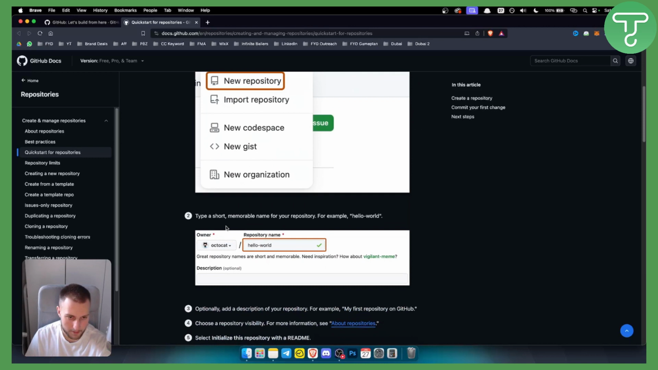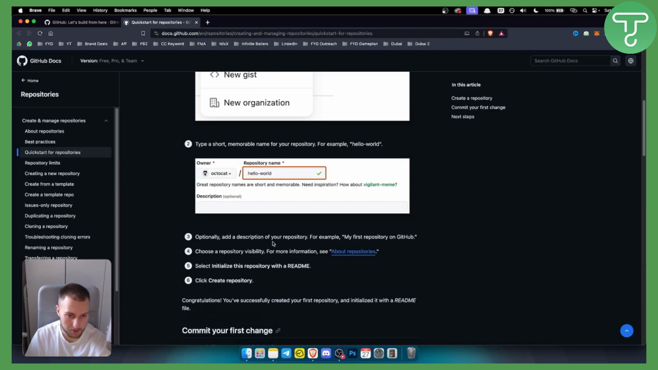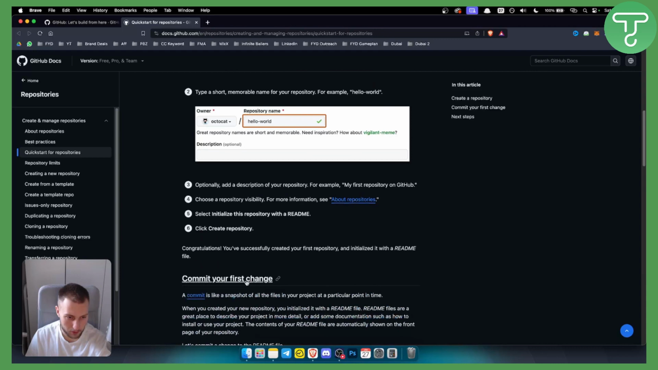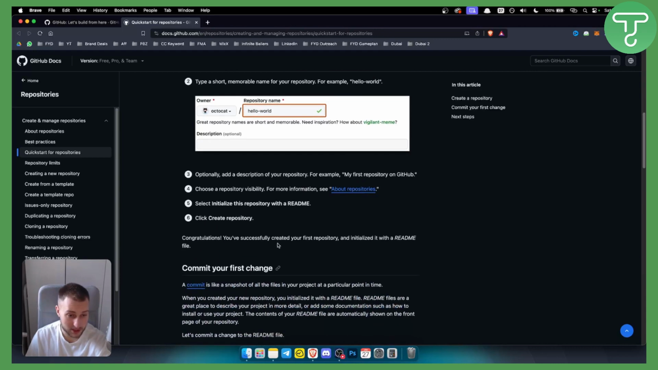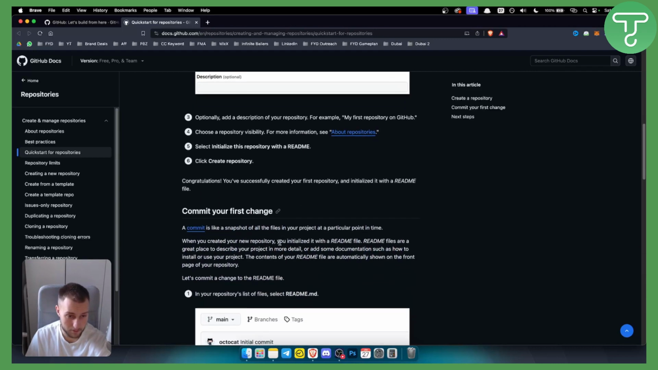Then you will need to type a short and memorable name for your repository, for example, hello world in this case. In your case, it can be something different. Optionally, you can add a description, which is down below, and just select initialize this repository with readme. Click create repository, and that's pretty much it. You successfully created your first repository.